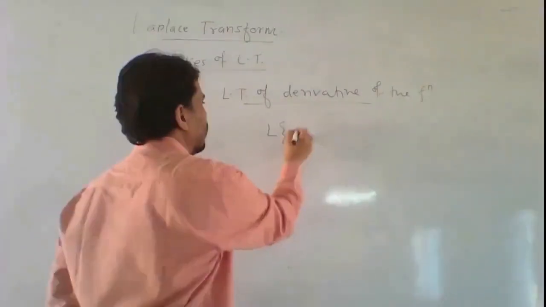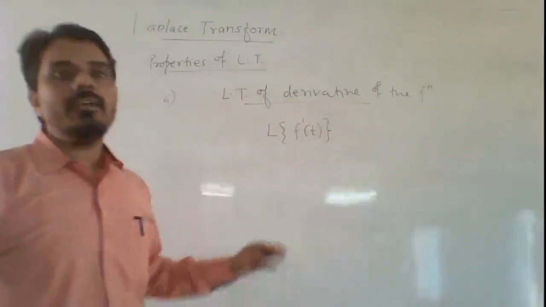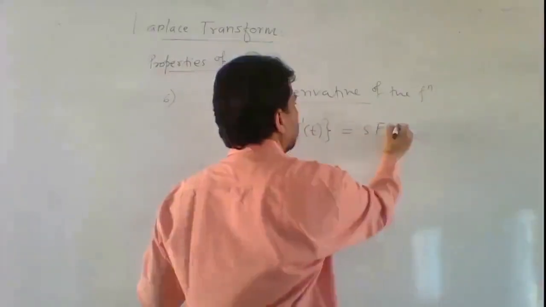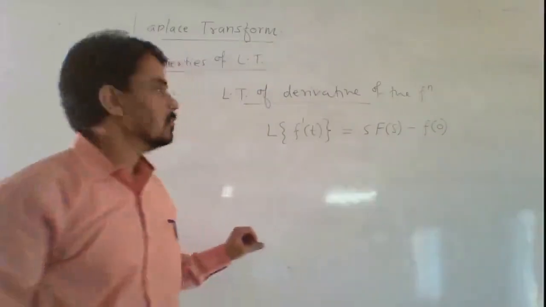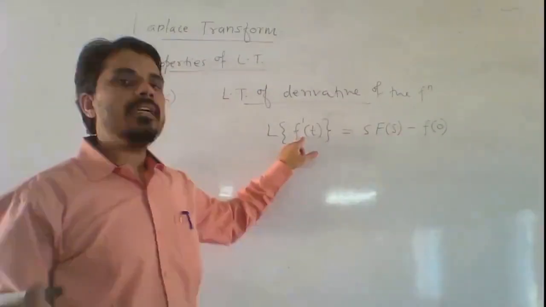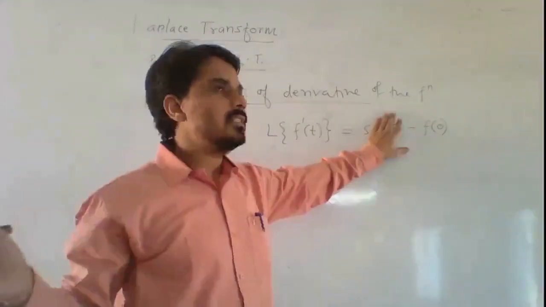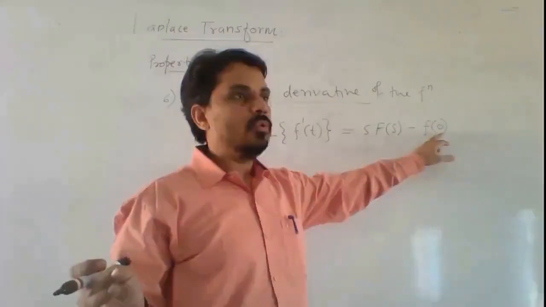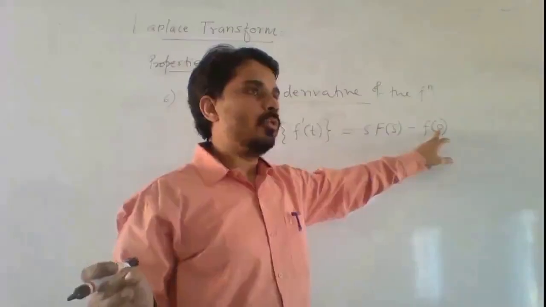Laplace transform of f dash t, the first derivative of the function, is equal to s into F of s minus f of 0. That is, the Laplace transform of the first derivative is s into F of s, where F of s is the Laplace transform of f of t, minus f of 0. This is the value of the function f of t at t equal to 0.